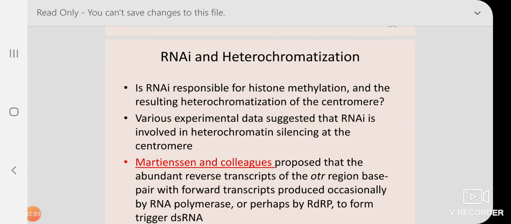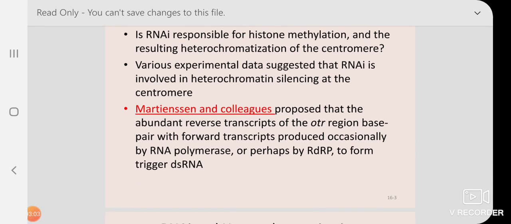Now Martinez and his colleagues proposed that the abundant reverse transcript of the OTR region base pairs with the forward transcript produced occasionally by RNA polymerase, or perhaps RNA dependent RNA polymerase, to form trigger double-stranded RNA. Let us explain this. We are now concentrating on the OTR region of the centromere.